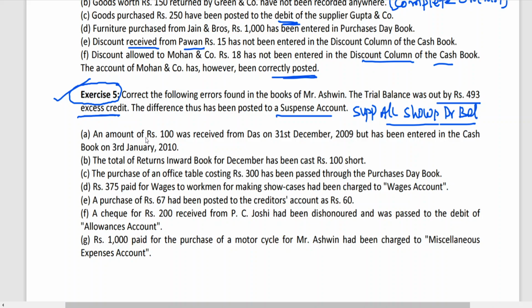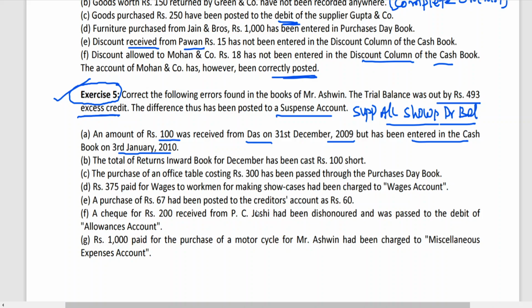An amount of rupees 100 was received from Das on 31st December 2009, but has been entered in the cash book on 3rd January 2010. See, 100 rupees has been received from Das, but you are preparing books for the year ending, no? You were able to rectify it next year, but this year what has happened? You have not written the entry.